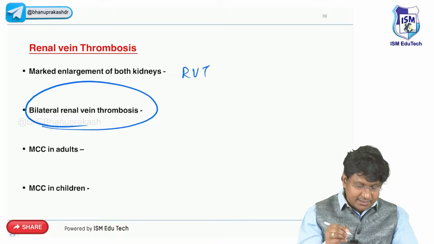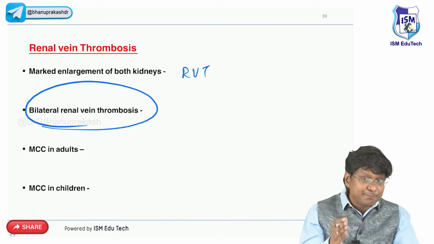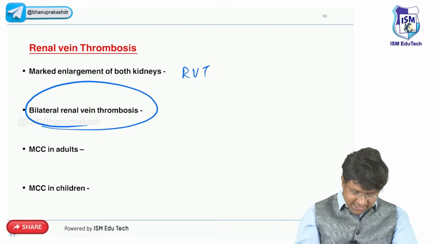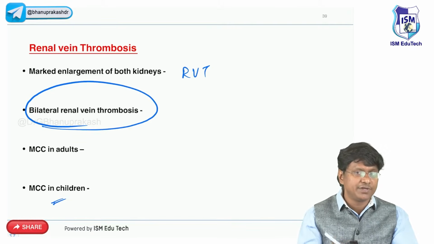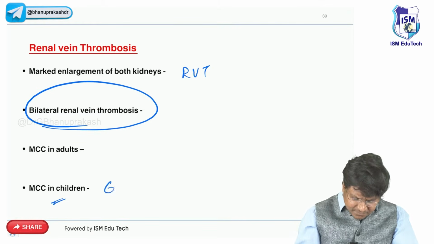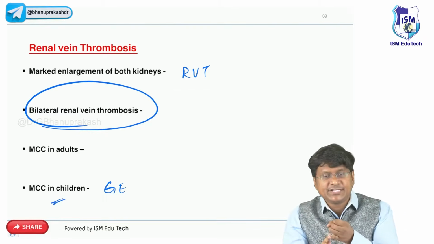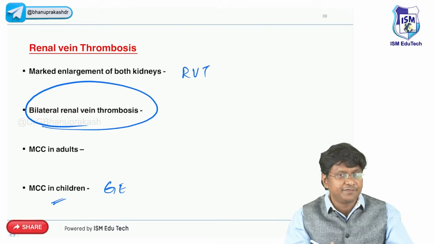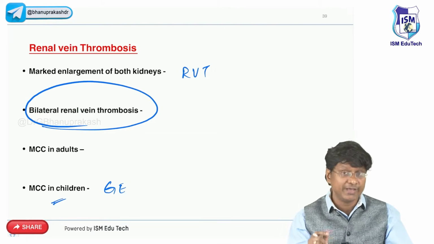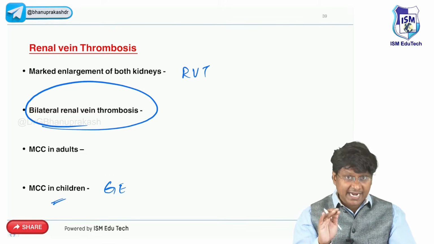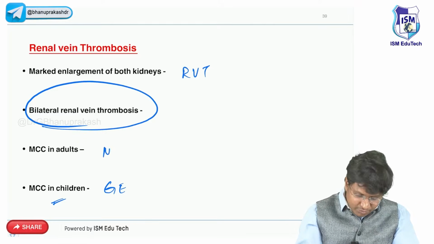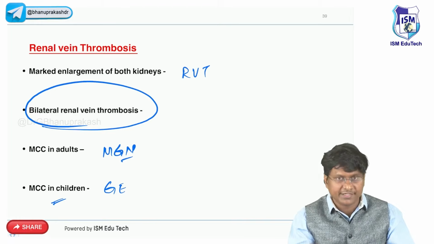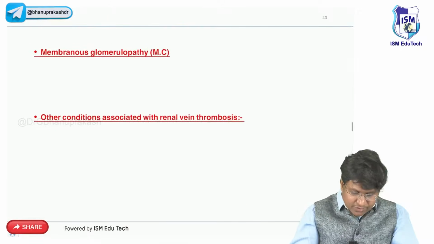And this renal vein thrombosis is preceded by gastroenteritis in both children and adults, right? What is the most common cause of renal vein thrombosis in children? That is gastroenteritis. Gastroenteritis will cause very severe dehydration, and this dehydration will precipitate the development of renal vein thrombosis. Whereas in adults, the most common cause of renal vein thrombosis will be membranous glomerulonephritis, right? Membranous glomerulonephritis.